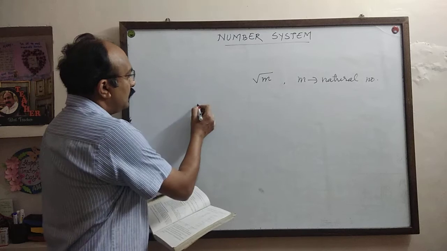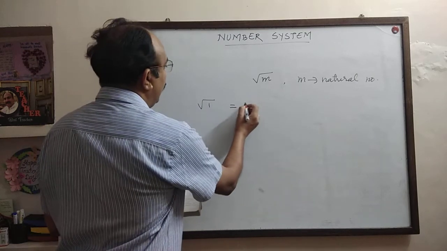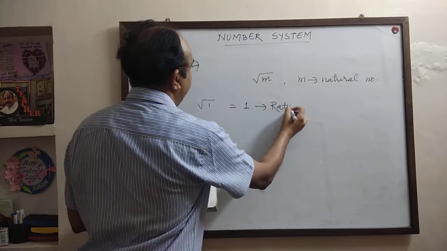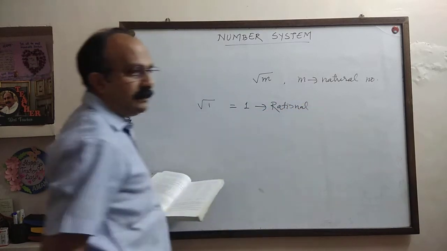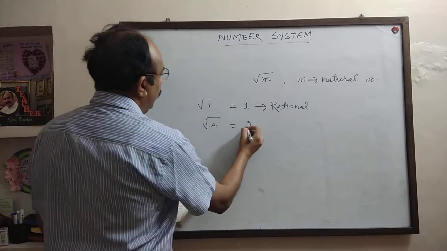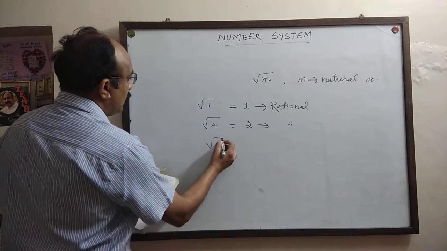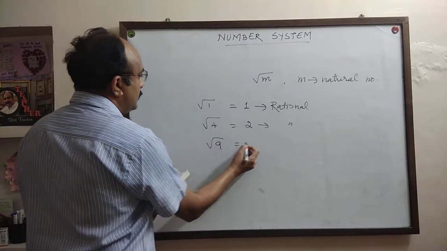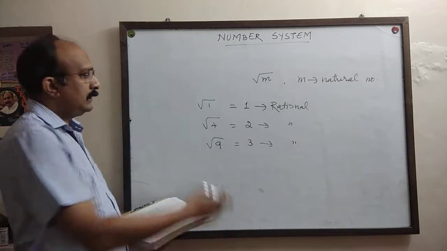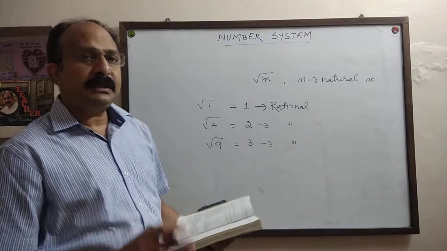Example: root 1 is not irrational because root 1 is 1, and 1 is rational. Similarly, the value of root 4 is 2, and 2 is also rational. Root 9 is 3, and we know that 3 is rational. So these are the examples for this question.